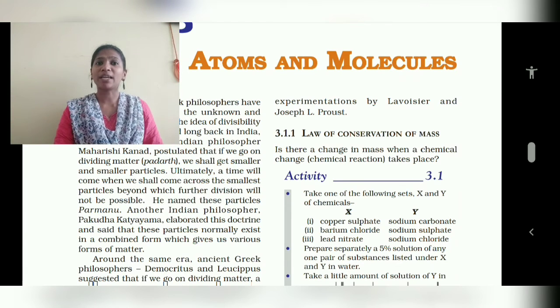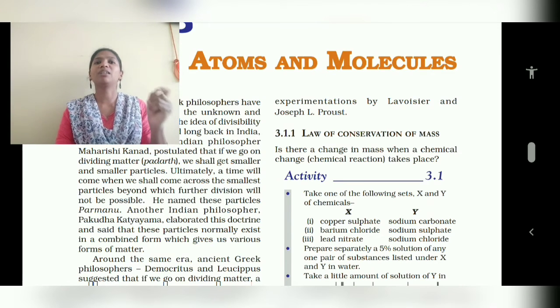He named this particle Paramanu. That is Maharishi Kanada, right? He named that particle as what? Paramanu. And another Indian philosopher, Pakuda Katyayana. What has he done? He also studied more about this matter.